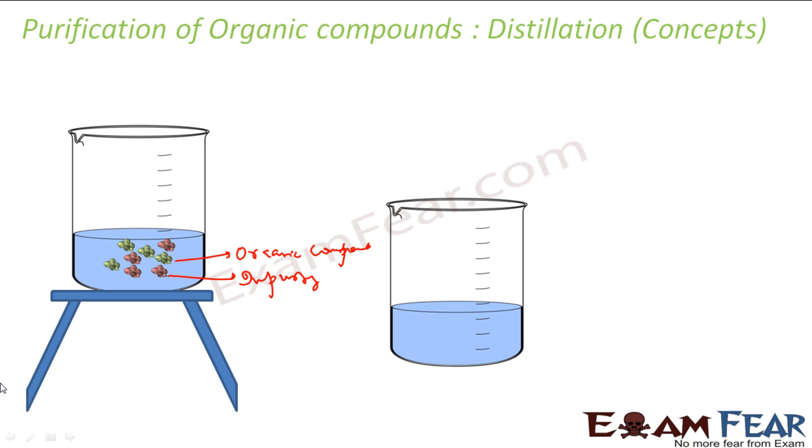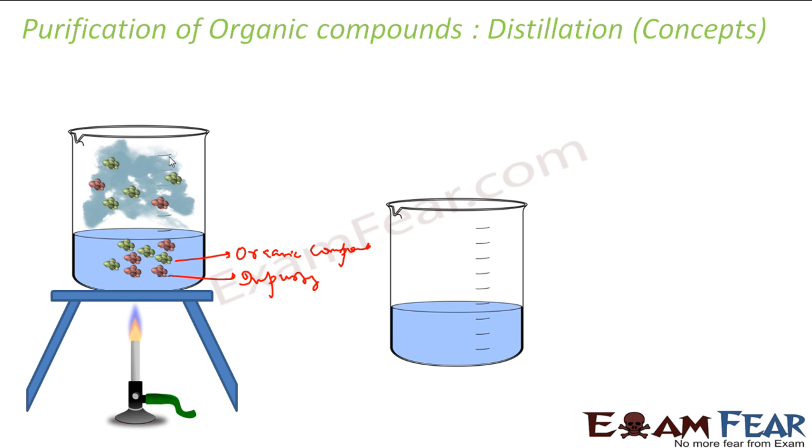Now according to Raoult's law, if you see the partial pressure here, if you heat this, you'll find steam, right? You find a gas here, pressure here. And now if you see, the composition is different. Here you'll find more composition of the green ones and less composition of the red ones. Why? Because the green ones boil easily, the green ones evaporate easily, right?